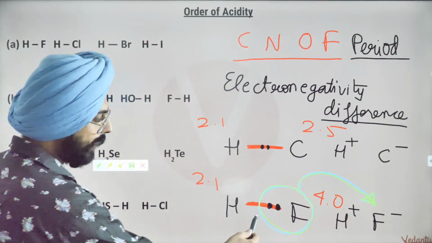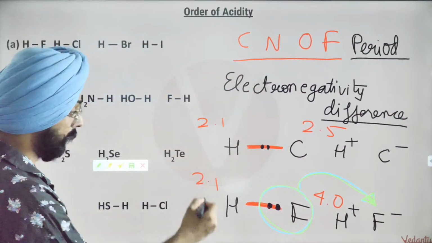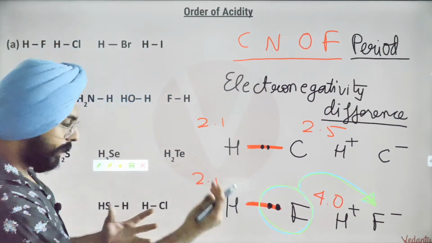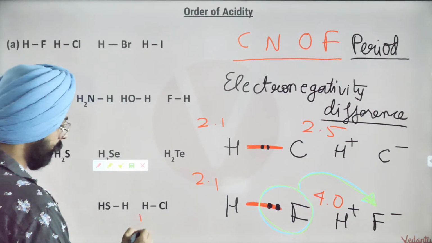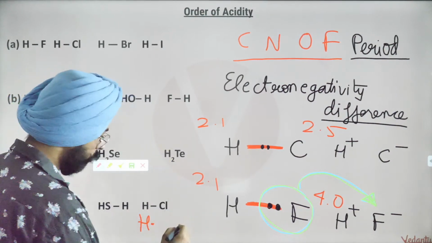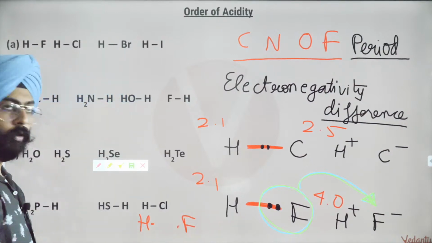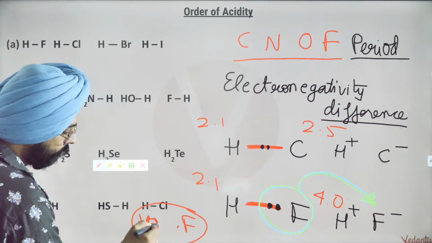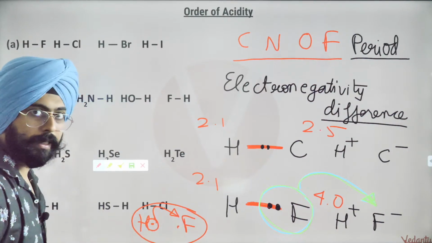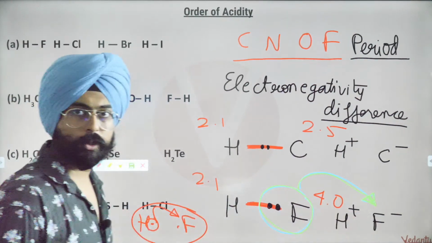Do you understand why this will become fluorine negative? See, these two electrons, when they are bonding with each other, one electron comes from hydrogen originally. One electron comes from fluorine originally. These two bond with each other. Now, if you give this extra electron to fluorine, that will turn into a negatively charged species.